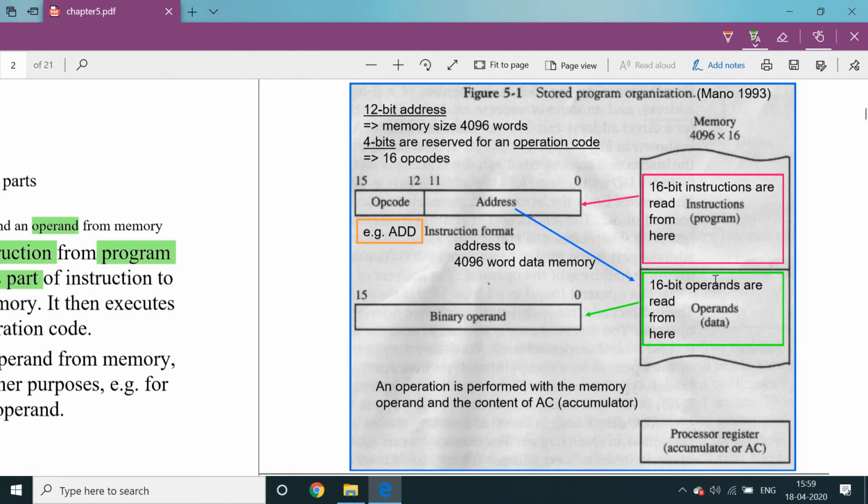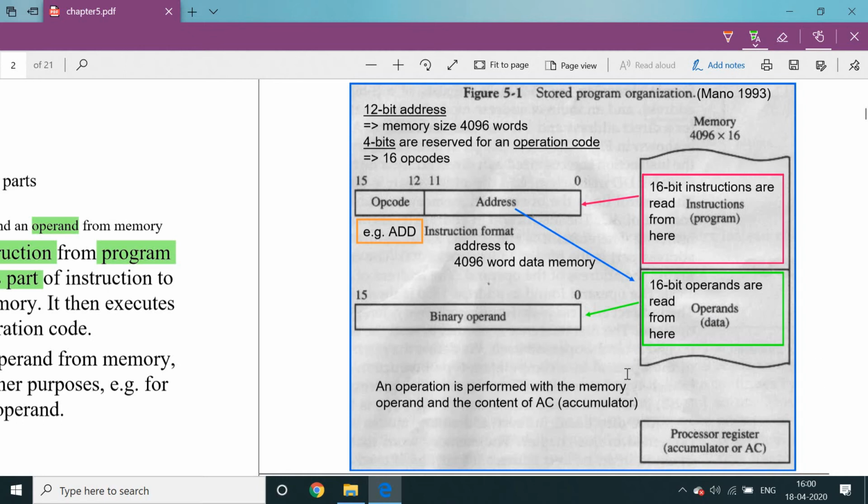At that particular location, some operands are there. That operand means some bytes of information, a complete sequence of 16-bit information. If the word size is 16-bit, then at a time one location of 16 bits will be stored into this binary operand register. Or if the word size is 8-bit, then at a time two consecutive locations of data will be stored into the binary operand.